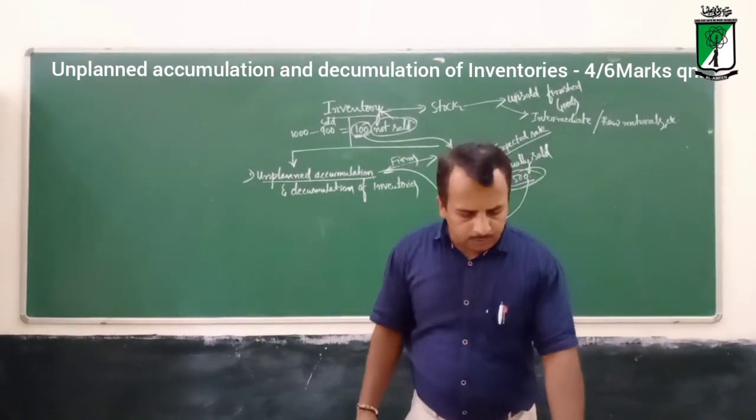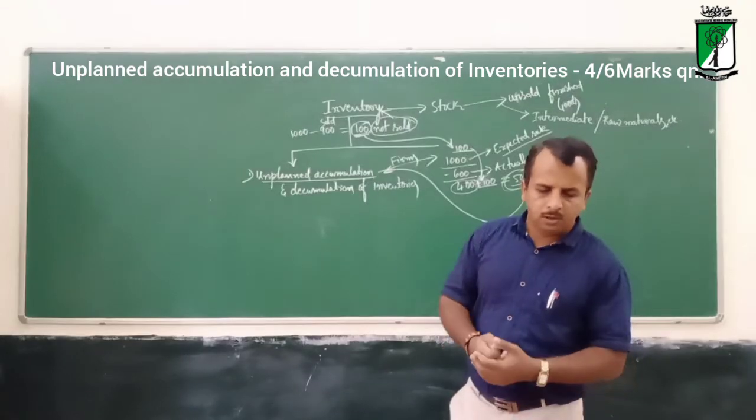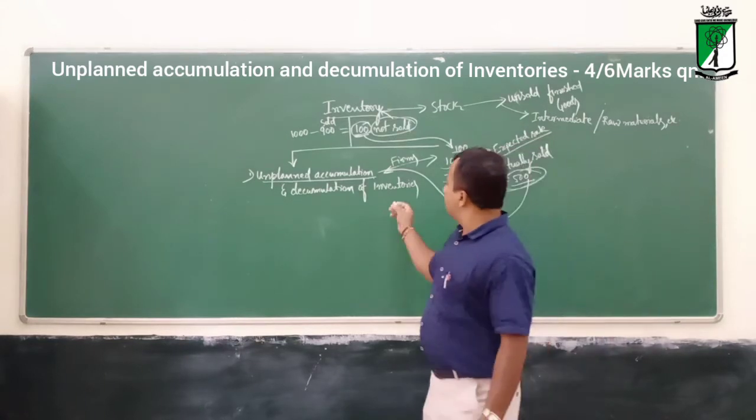Then another one is unplanned decumulation. So here again we can take the example.